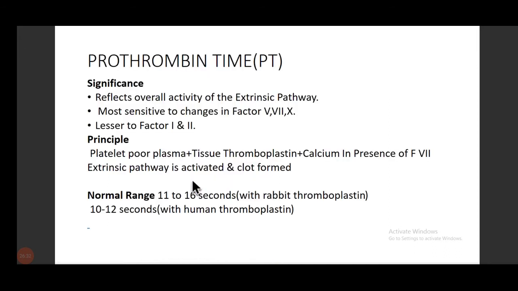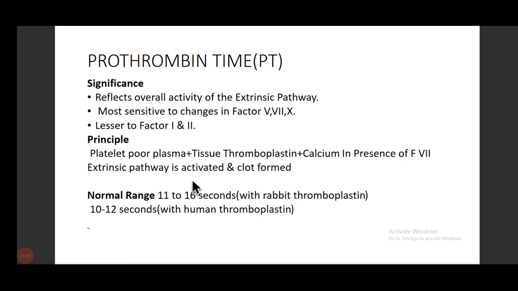Okay, starting with the PT, that is prothrombin time. The significance: it reflects the overall activity of the extrinsic pathway. We have seen that factor 7 was in that, and from the common pathway, we have factor 5 and factor 10, and to a lesser extent factor 1 and 2. So what is the principle? You have to remember the principle.